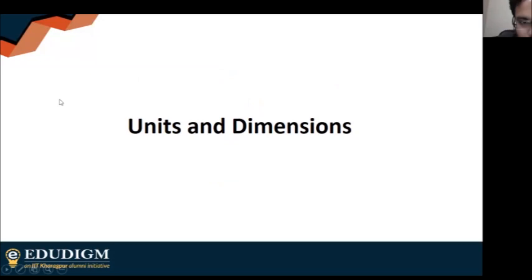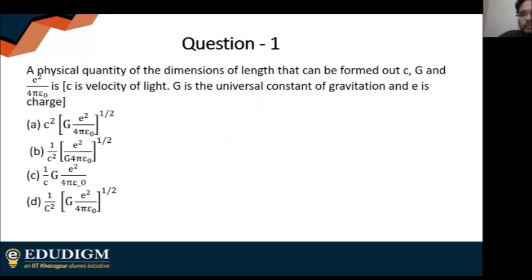So the first question from units and dimensions, you can see it on your screen. A physical quantity of the dimensions of length that can be formed out of C, which is obviously the speed of light, G, the gravitational constant, and E square by 4 pi epsilon naught.